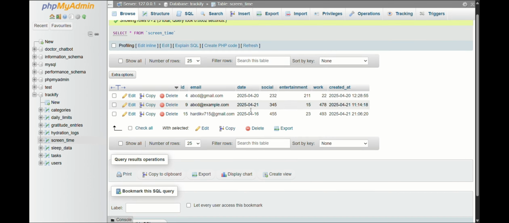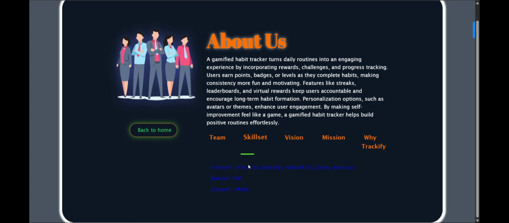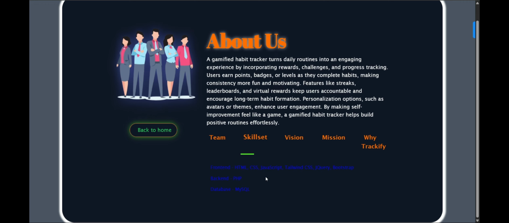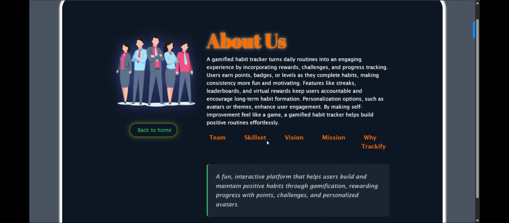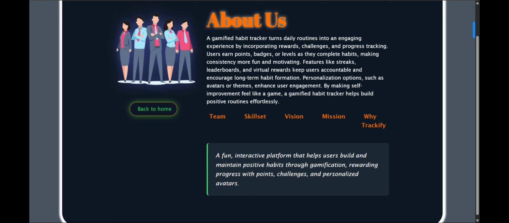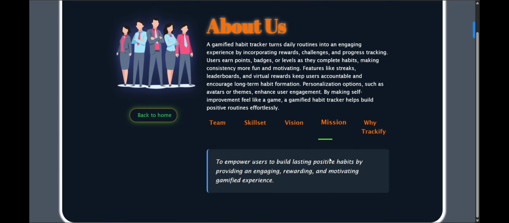Also, I will introduce my team. Myself Hardik, and these are my classmates who helped me in making this project. The skill set which we used is Frontend using HTML, CSS, JavaScript, Tailwind CSS, jQuery, Bootstrap, Backend with PHP, database with MySQL. And the vision of this project is a fun interactive platform that helps users build and maintain positive habits through gamification, rewarding progress with points, challenges and personalized avatars like I implemented previously. The vision and the mission of this is to empower users to build lasting positive habits by providing an engaging, rewarding, and motivating gamified experience. So, why Trackify?